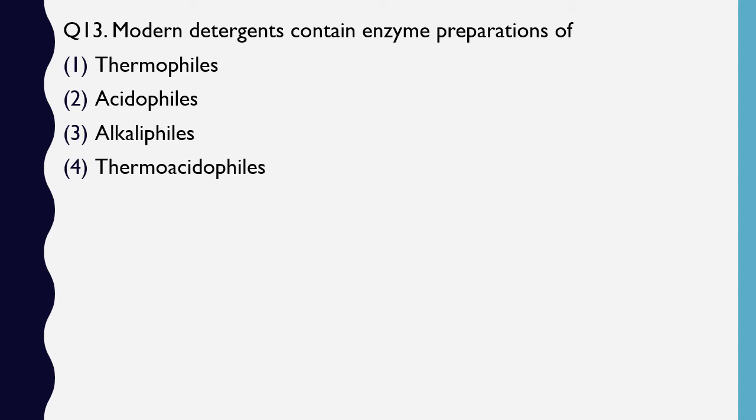Question number 13. Modern detergents contain enzyme preparations of thermophiles, acidophiles, alkaliphiles, or thermoacidophiles. Correct answer is option 3, alkaliphiles.